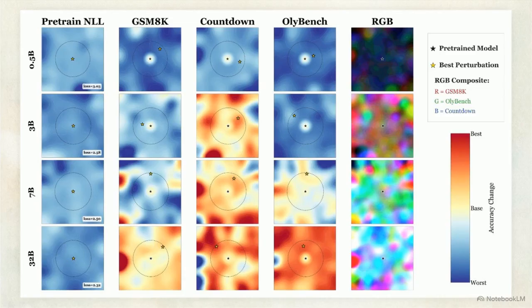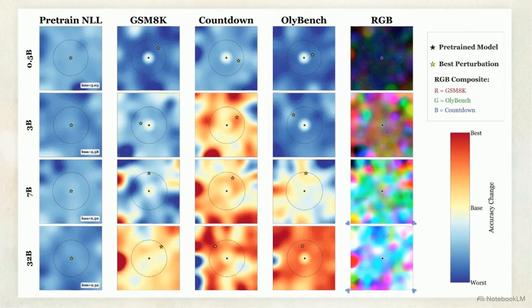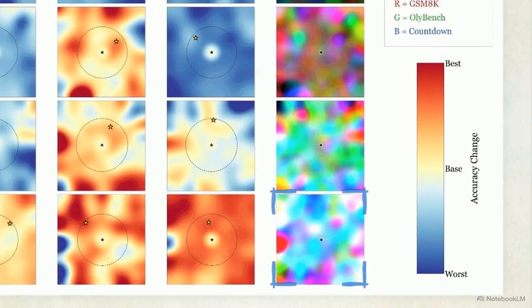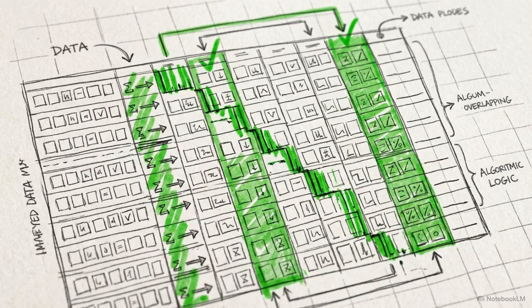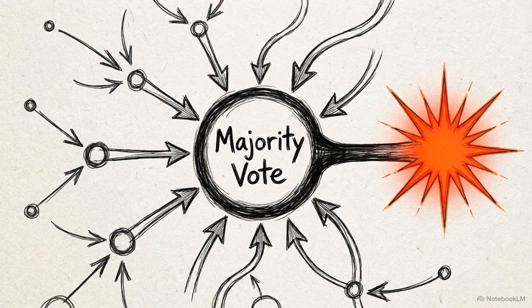In this RGB composite column, performance on 3 tasks is mapped to red, green, and blue channels. The heavily mottled, multicolored patches in larger models prove that experts for different tasks occupy distinct, non-overlapping regions of the weight space. Because these perturbations act as narrow specialists, no single random guess solves every task. The system relies on majority vote ensembling to aggregate their individual strengths into a cohesive, high-performing output.